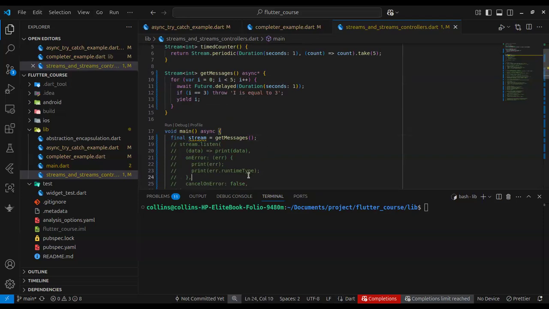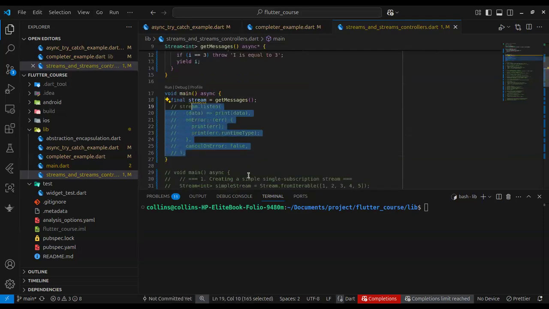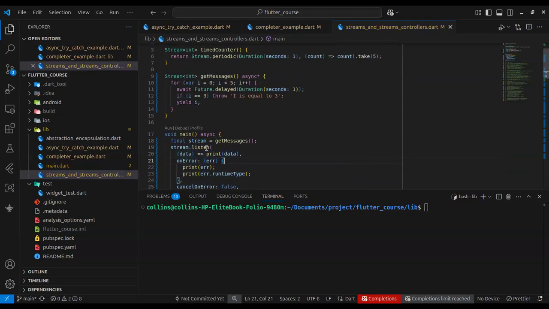Okay, so moving on to the listen method, I opened up the documentation, the hover documentation. So this is it.